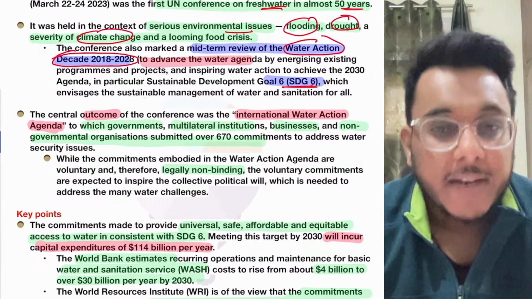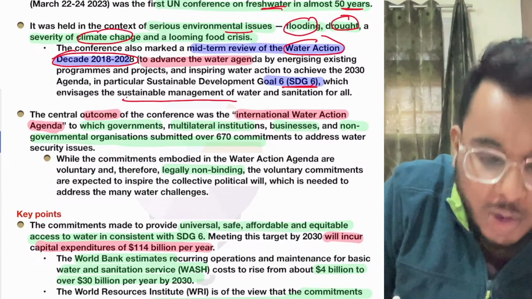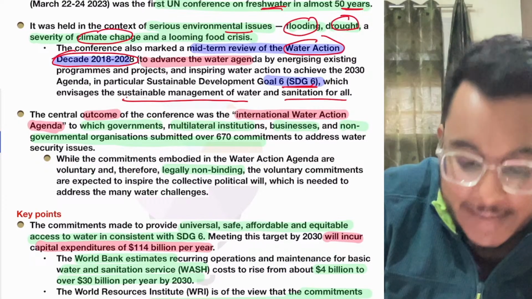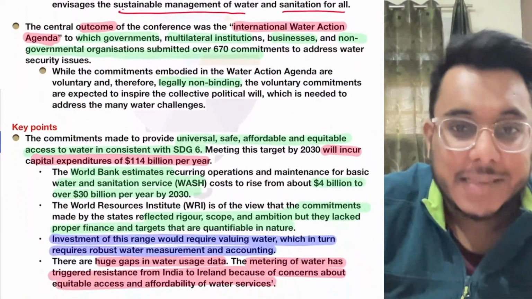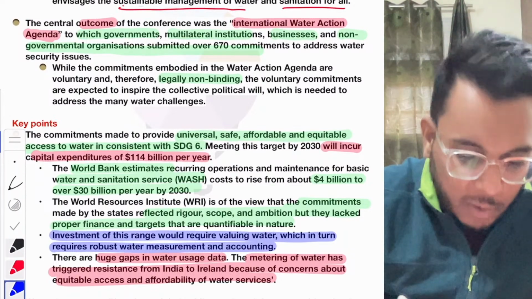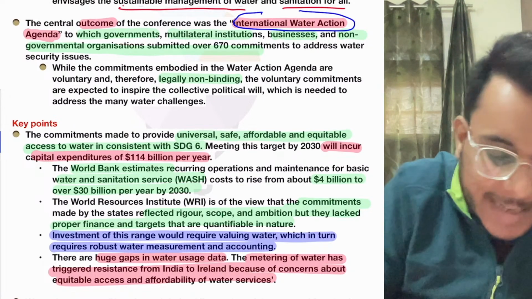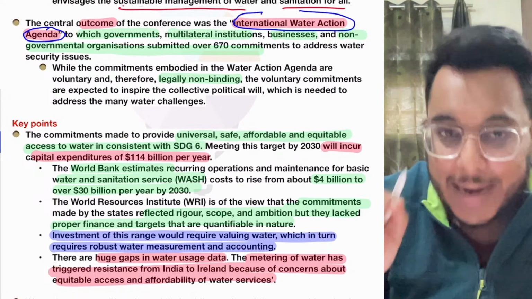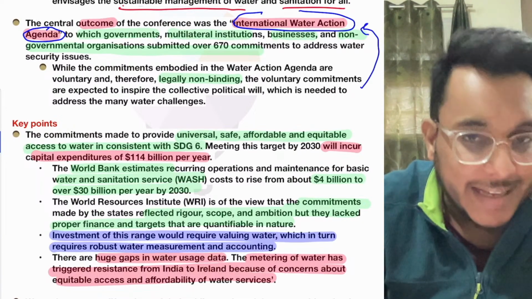We are able to deal with water as a collective resource, and sustainable management of water should happen. Proper sanitation should be given to all people. This is all about it. Now guys, what is the outcome of this particular conference? So the outcome of this particular conference is that an International Water Action Agenda was adopted. India has also agreed to this International Water Action Agenda.